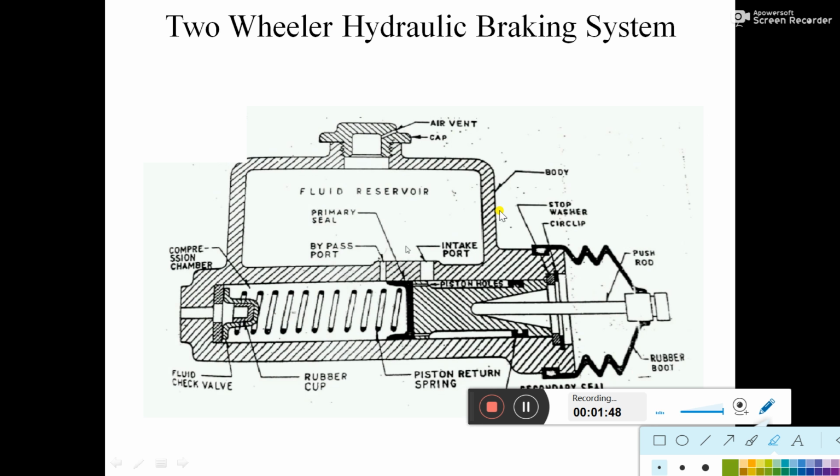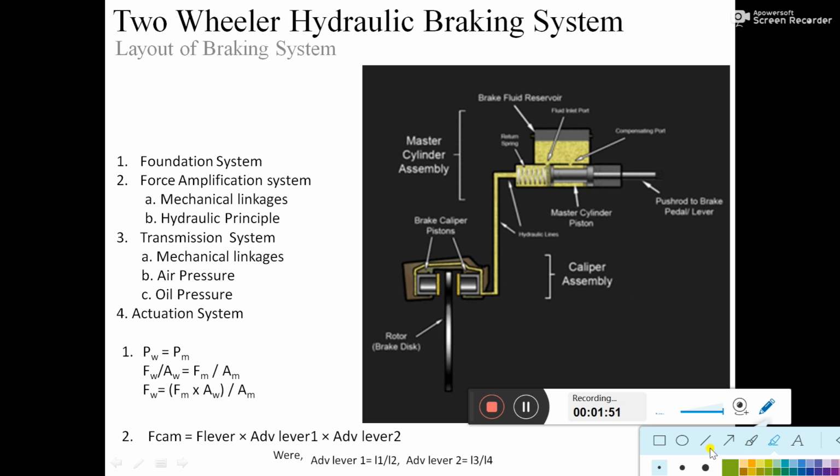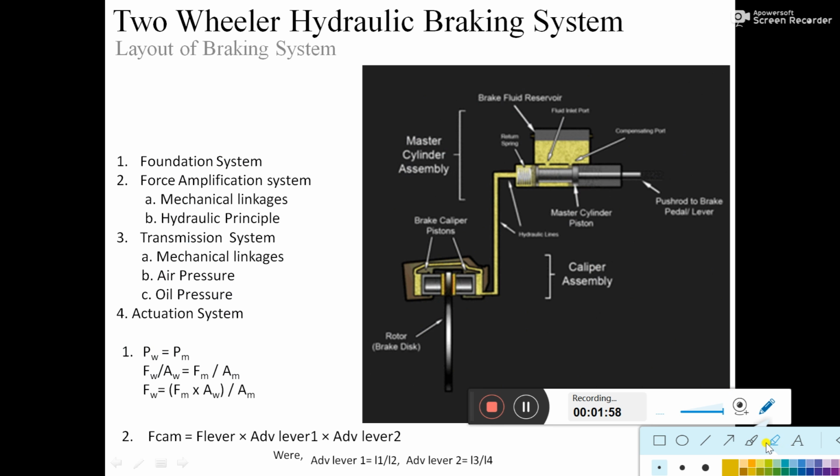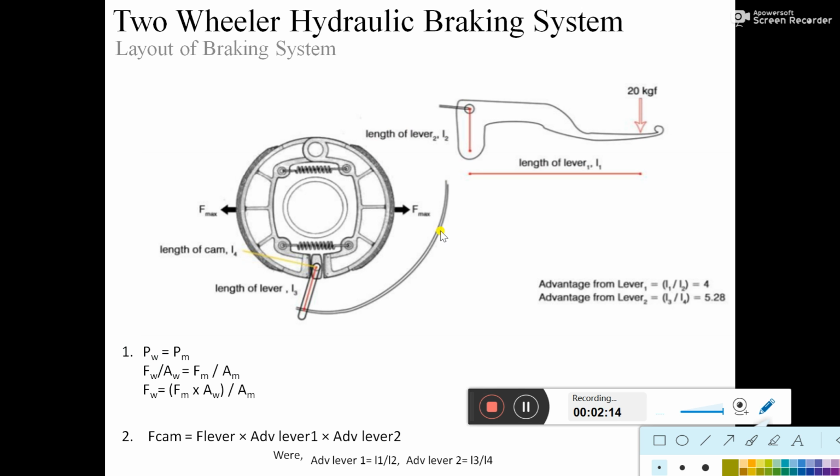If this is a mechanical linkage or wire and it breaks over here, then no brake force applied by the driver is transmitted to the other end.